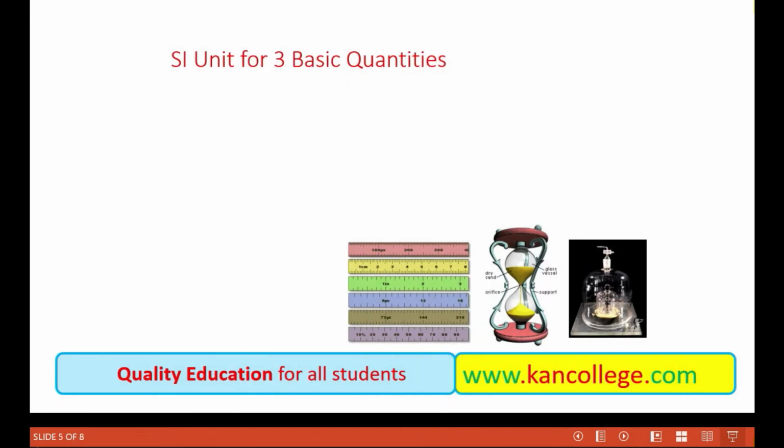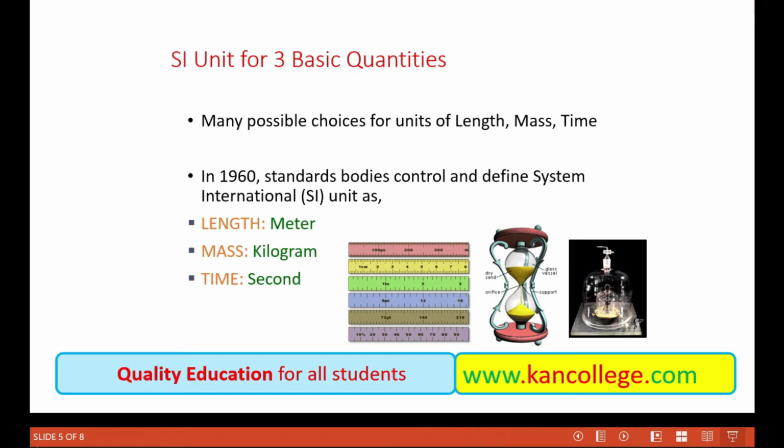We proceed further. Initially, the three basic SI units are for length, mass, and time. The units we have already discussed for these quantities are meter, kilogram, and second.